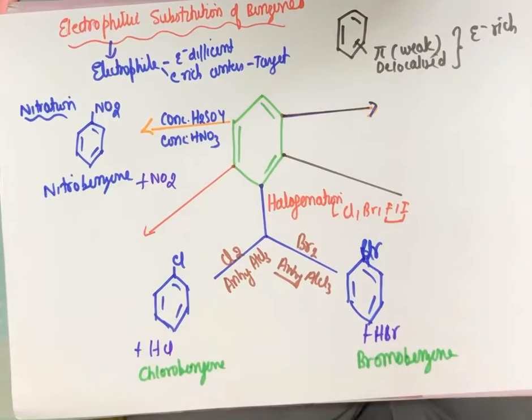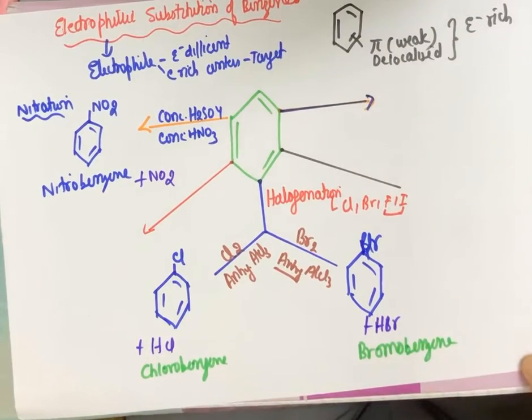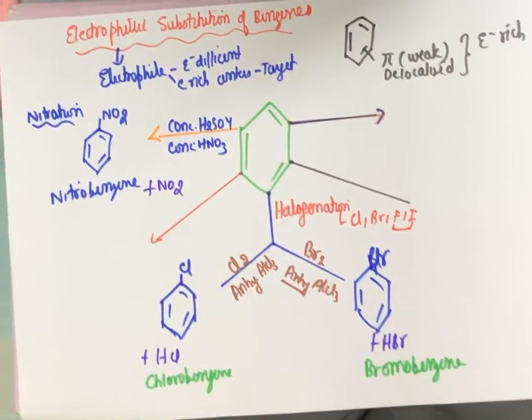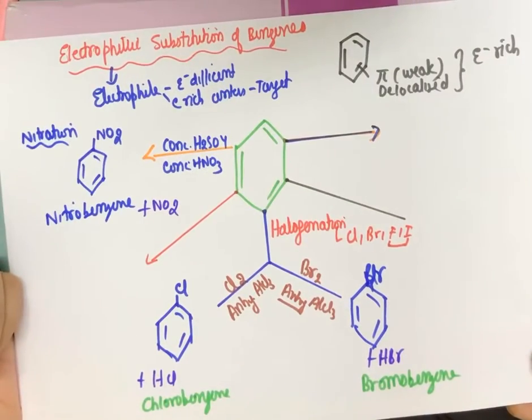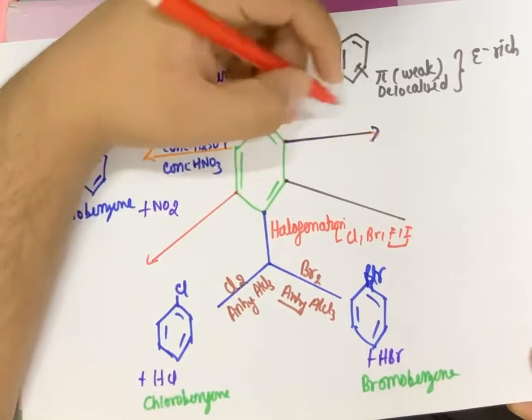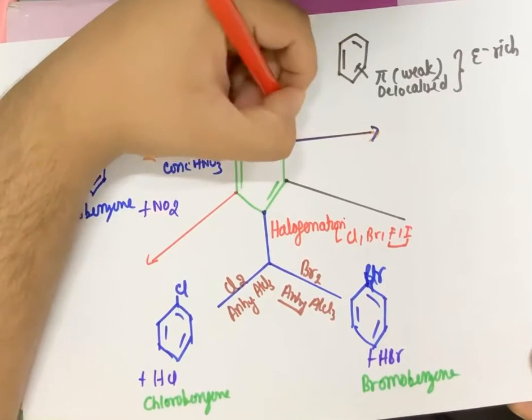Coming to the next category of reactions, the next one is the sulfonation reaction. That means I have to transform benzene into benzene sulfonic acid. For sulfonation, the reagent I use is fuming sulfuric acid.